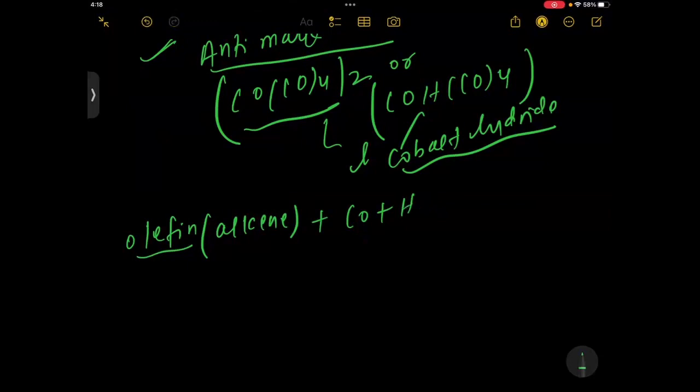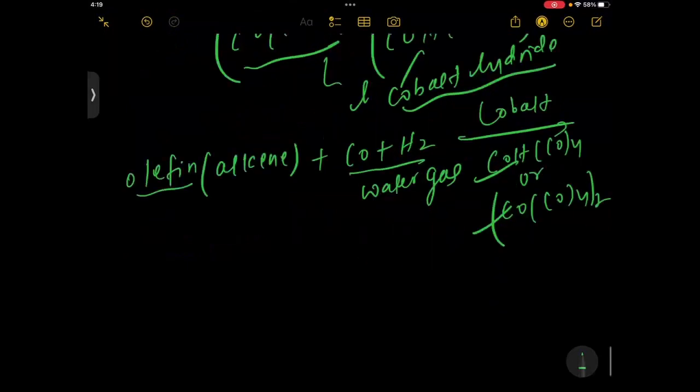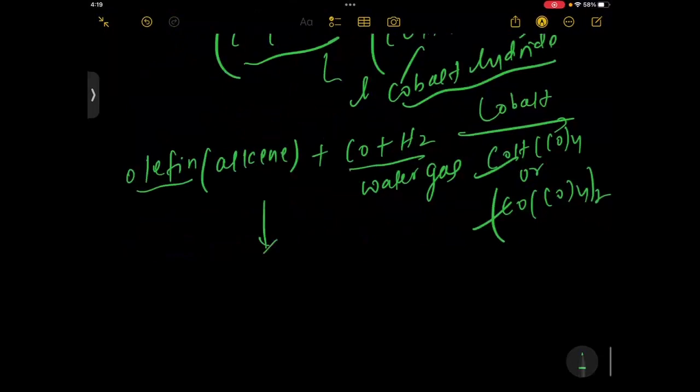So when we take the olefin plus CO plus H2 in the presence of cobalt, either HCo(CO)4 or Co2(CO)8, you can take either this reagent or this reagent, and you will get aldehydes.